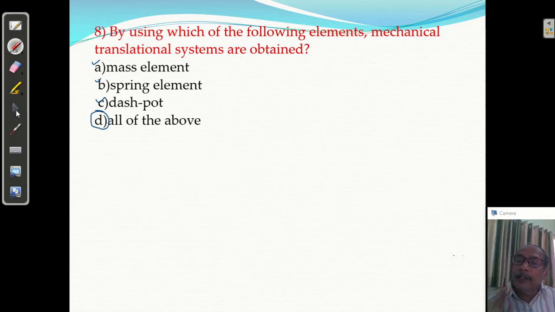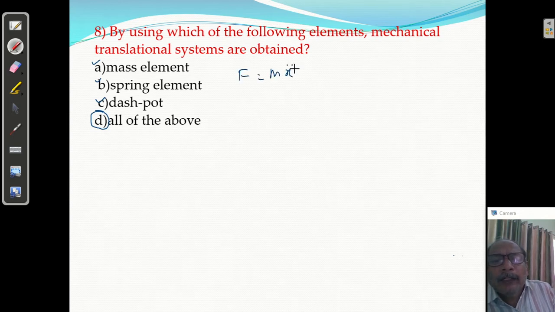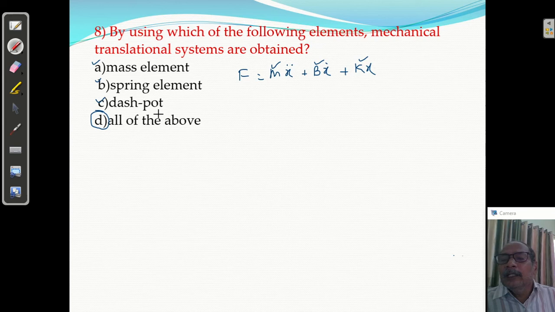Okay. We know in the mechanical translational system mass is there. We know the force equation. What is the force equation? Force equals M x double dot plus B x single dot plus K x. So M is there, mass; dashpot is there, B; spring is there, K. So all are present. Okay, so question number 8, the answer D is correct.